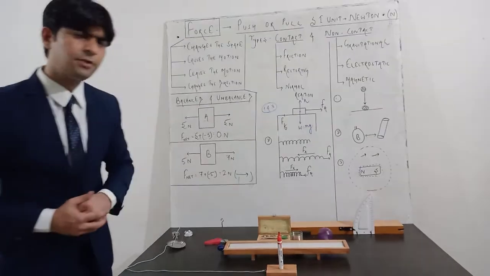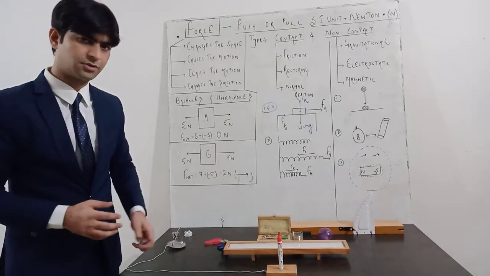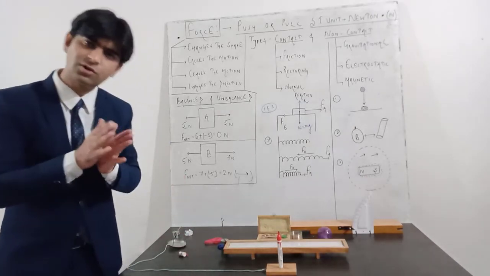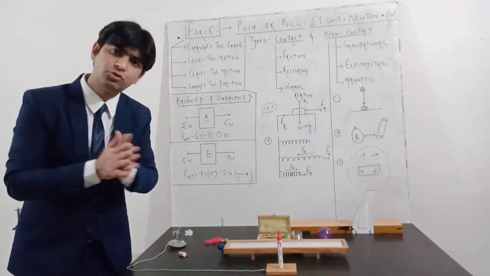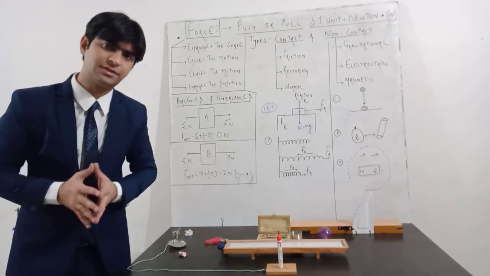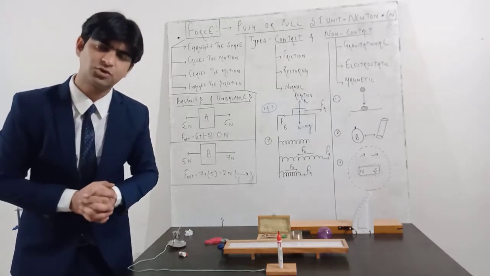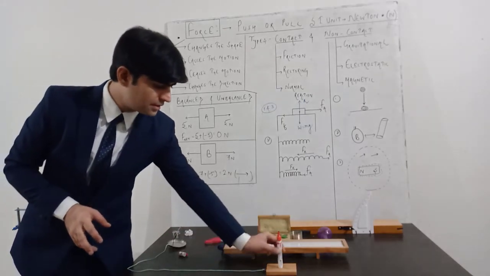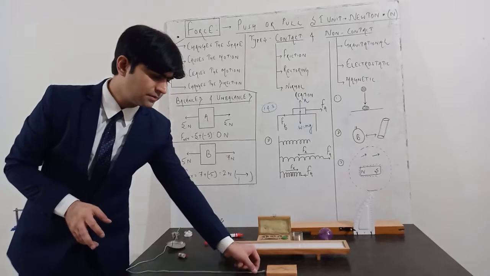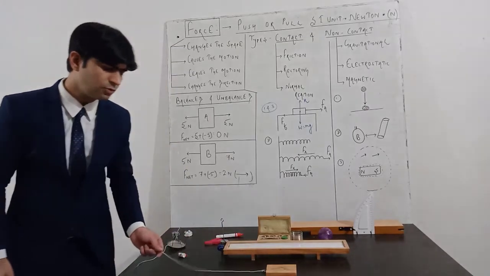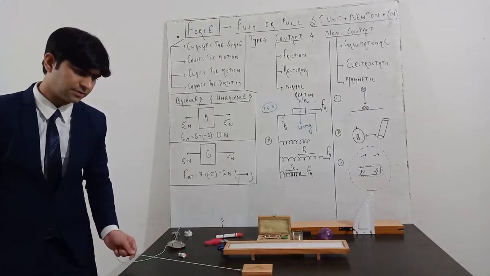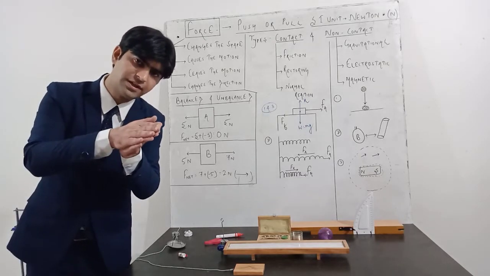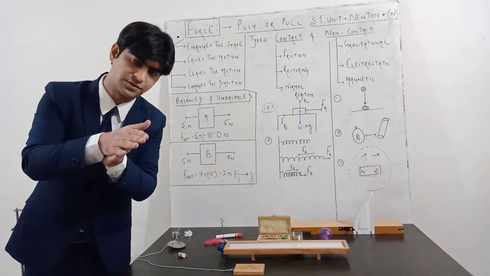Now, the category of contact forces. What is contact force? Contact force is whenever there is a physical contact between two bodies interacting with each other, then that kind of force is termed as contact force. Suppose I keep this block on this surface and I pull this block on this surface. Whenever the two surfaces come in contact during motion, there acts a frictional force.